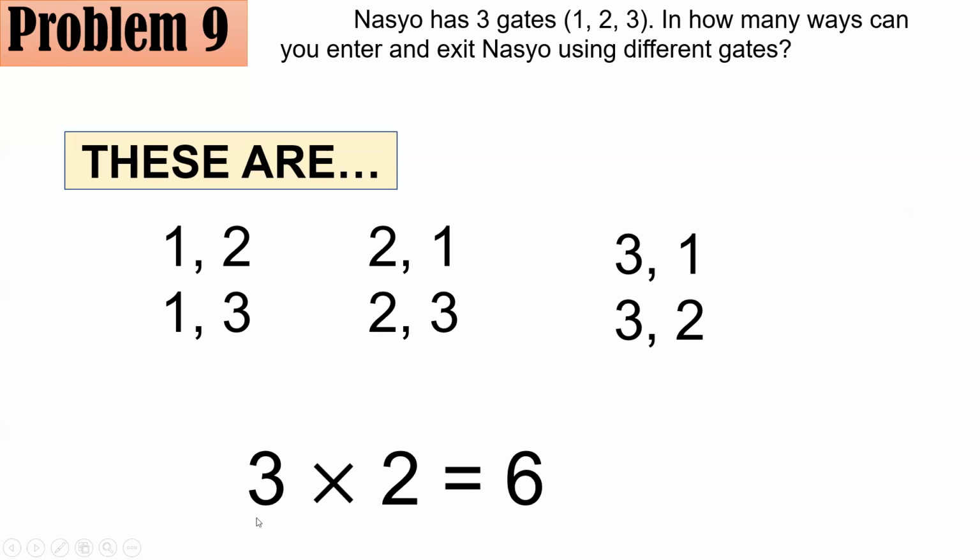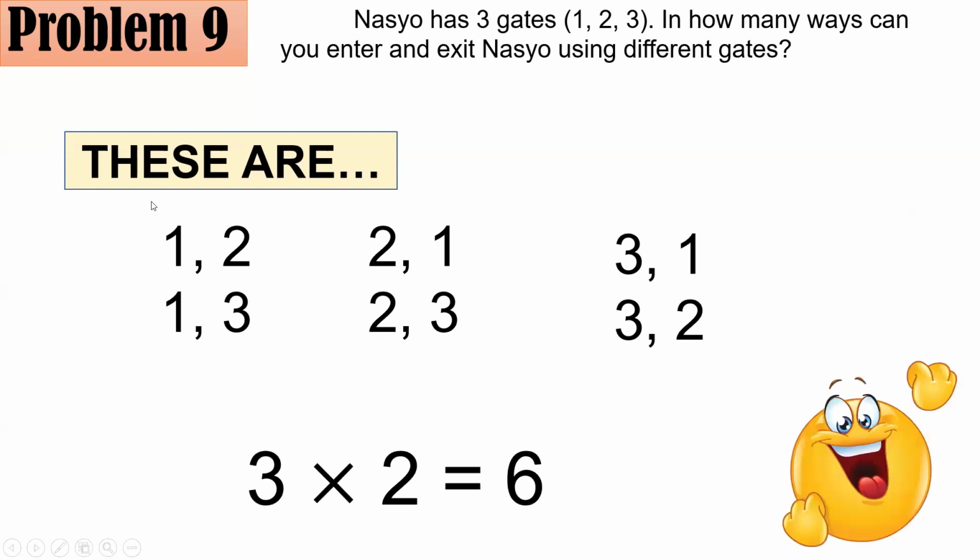That's why 3 ways to enter, and 2 ways to exit, and all in all, that's 3 times 2 or 6 ways. And these are the 6 different ways that I have listed. If you got this right, congratulations again and keep on shining. Next up, problem number 10.